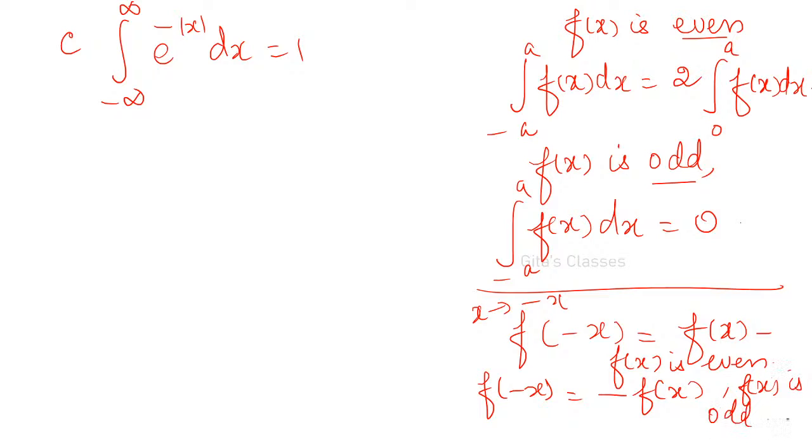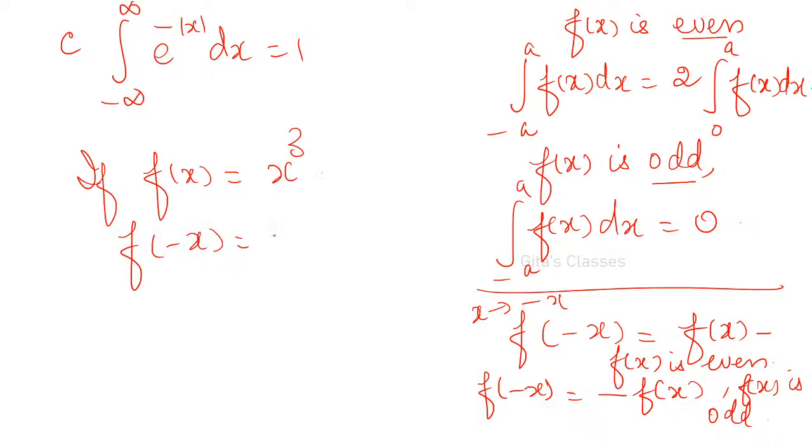Okay. These are the basic things you should understand. This is even function, odd function. Sometimes I will give you some examples for even function, odd function. Integral minus a to plus a. Suppose f of x is equal to x cube, then f of minus x is equal to minus x the whole cube. That can be written as minus x cube. That is minus f of x we can write. Therefore, f of x is odd.